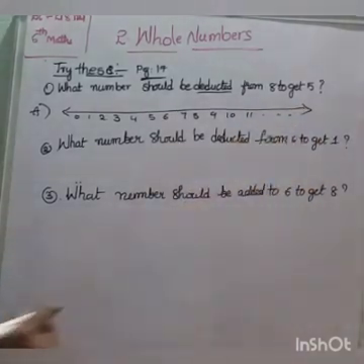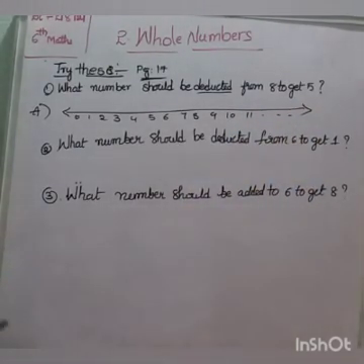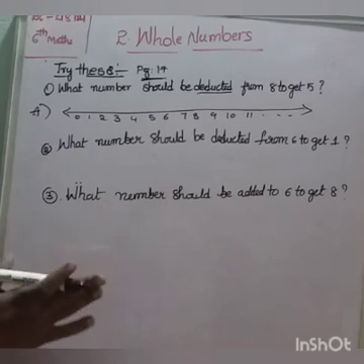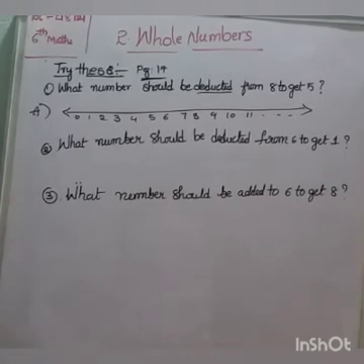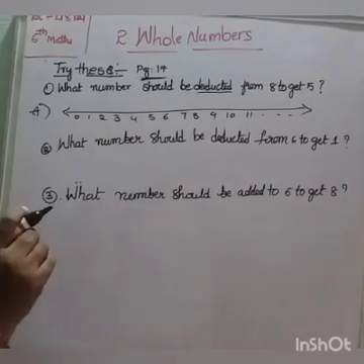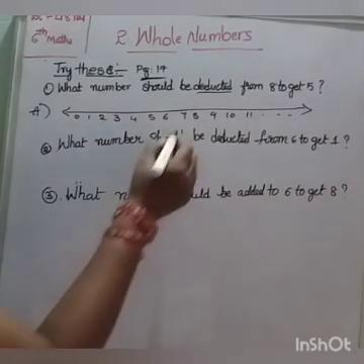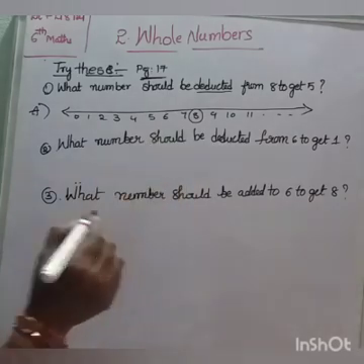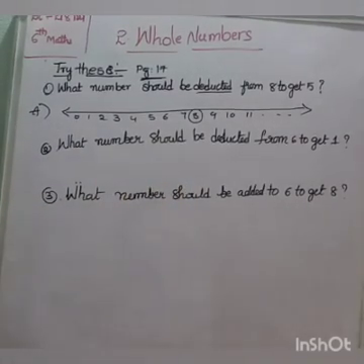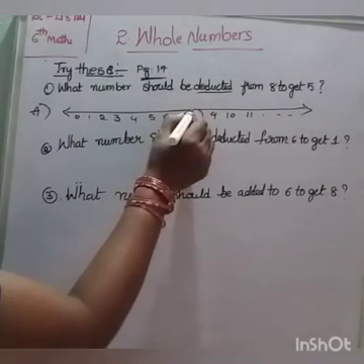Draw number line. They are asking what number should be deducted from 8 to get 5. So, take 8. Deduction means subtraction, so move backward.